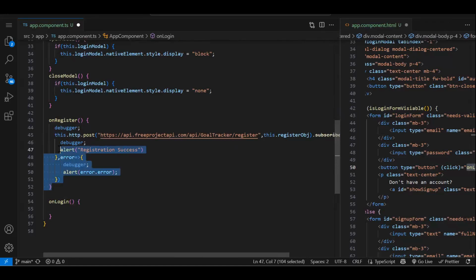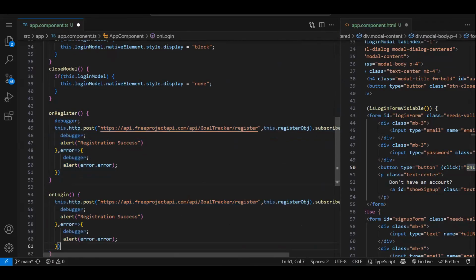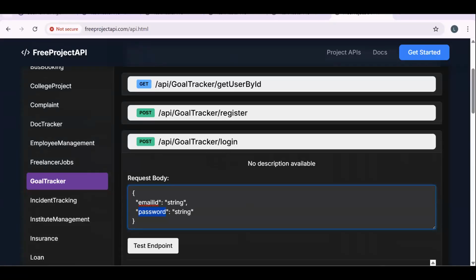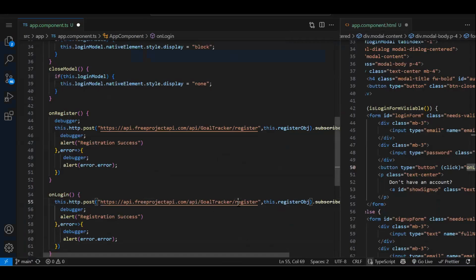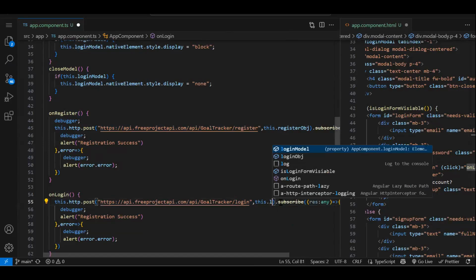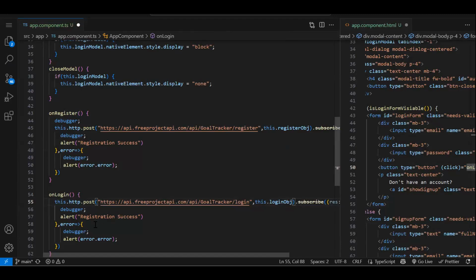Fine. I will just copy paste this piece of code. Just our URL will change. What's the URL we have? Login. Everything will be the same, just our method name at the end. Your complete URL will be the same, just your method name will keep on changing. And for the login API, what object do you need to send? Login object. And here we will say login success.